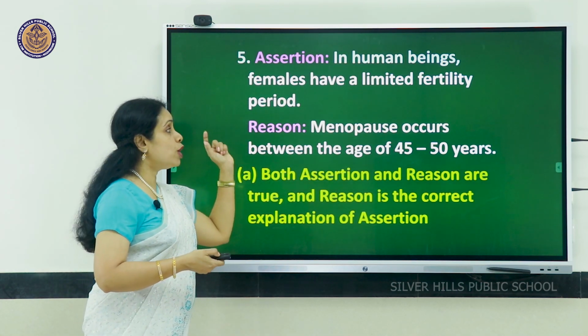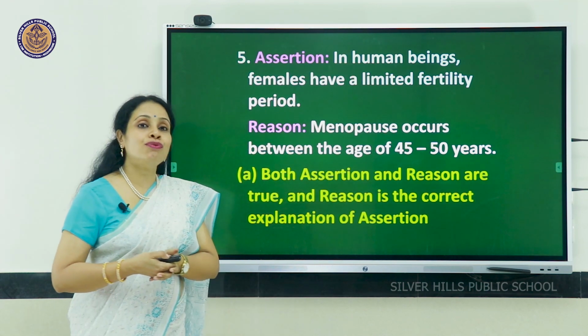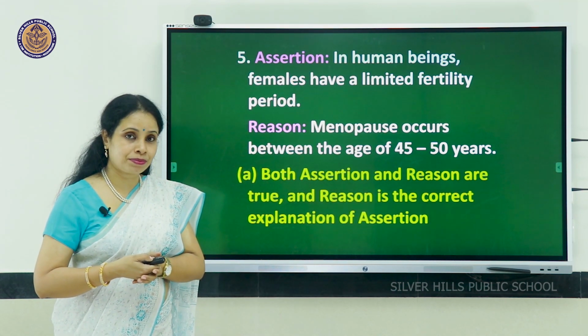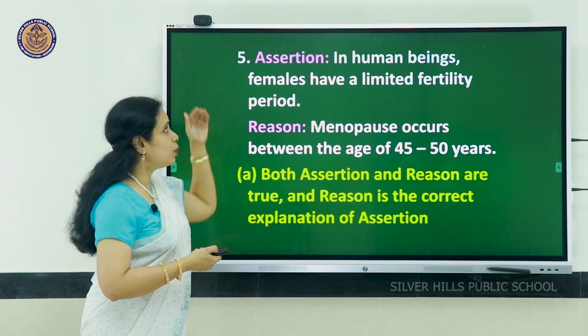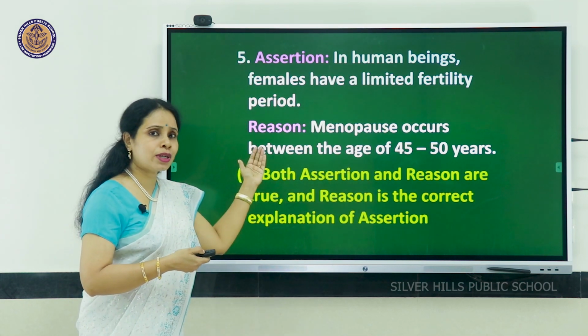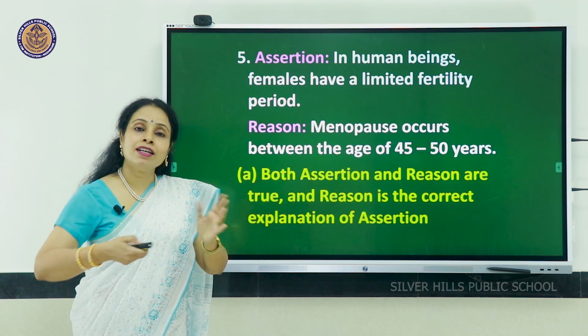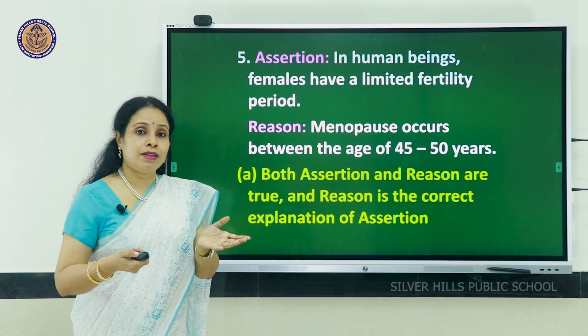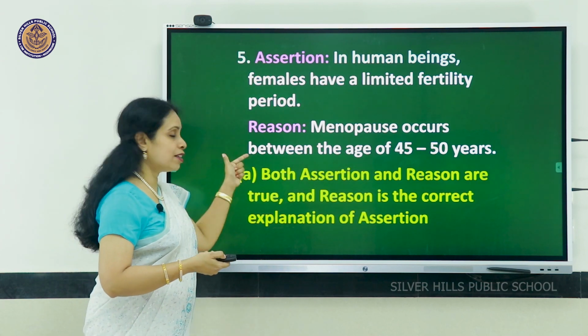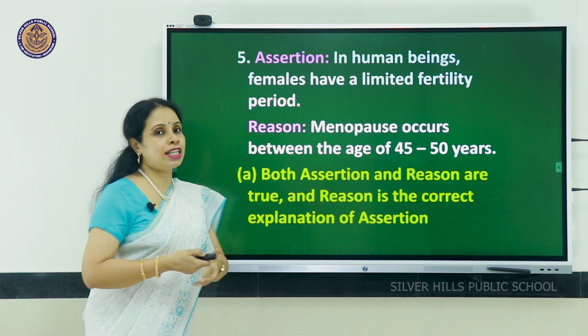And the last question, assertion is, in human beings, females have a limited fertility period. Reason, menopause occurs between the age of 45 to 50 years. So that is correct. This is also correct. And because of menopause only, after that there is no ovum production. So this is the correct reason. So we will select option A.